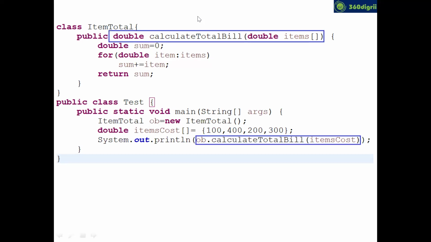Now, what was the client expecting? Okay, you did the job, but I need to add 18% GST also to the total. The client asked me to implement the same method, but add 18% GST to the total bill as well. Whatever the bill, you have to add 18% GST to it. So he gave a new requirement. For the old requirement I did it, and he gave a new requirement to me.